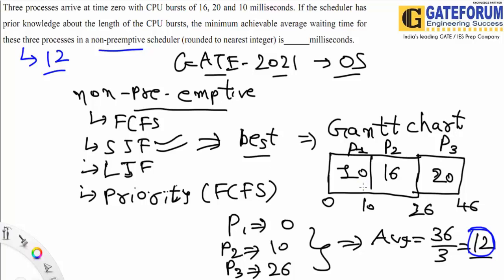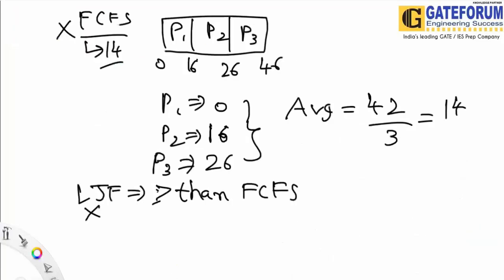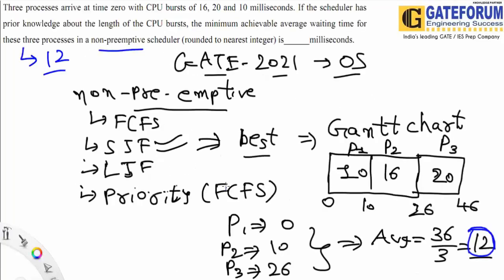Kindly try to solve this question by yourself. It's a very simple question. You just need to prepare a Gantt chart of both, and you just identify this entire scenario. So this is all for this video. Kindly try to understand this question and solve it by yourself. We will be coming back with the next question in the next video.